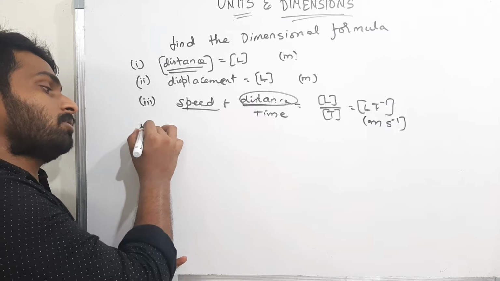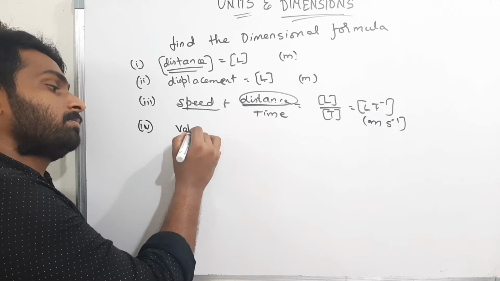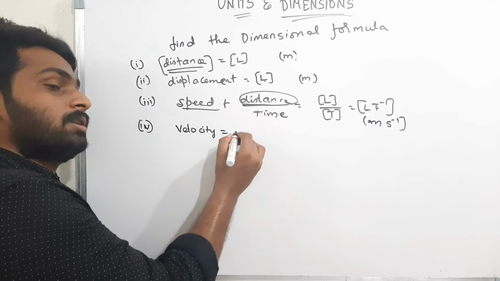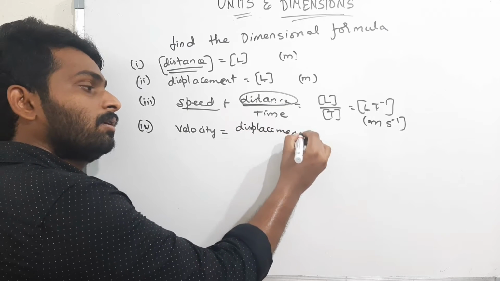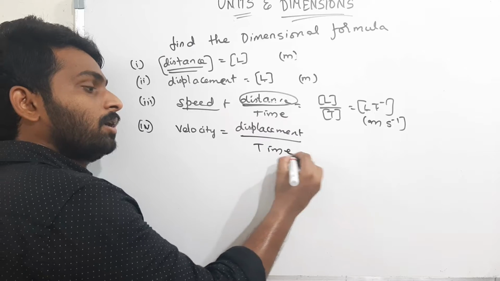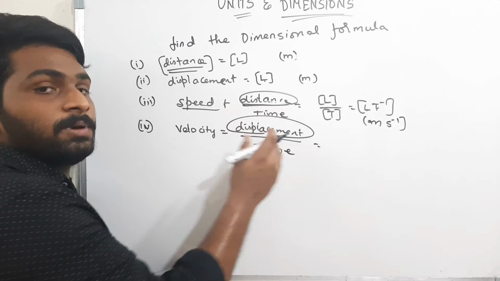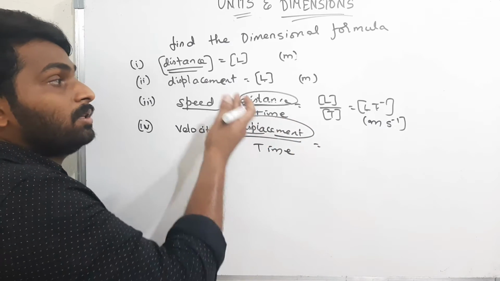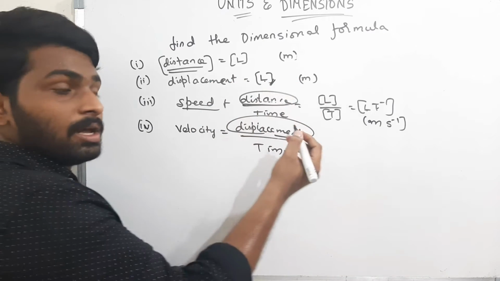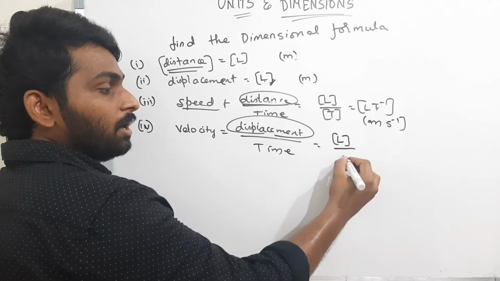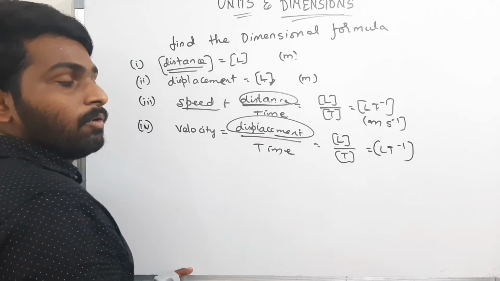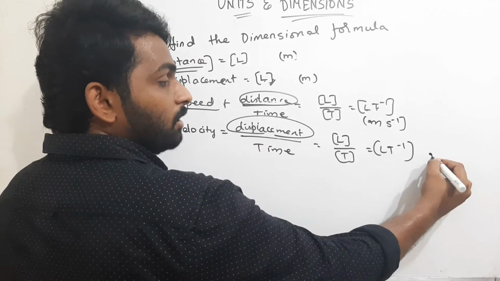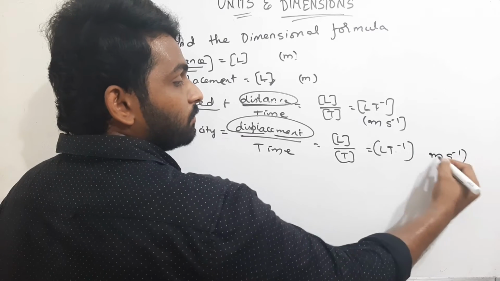Now, next one we will see about the velocity. What is velocity? You know it. What is the displacement by time? Now, what is the displacement? Displacement is also one type of length. That is nothing but the dimensional formula is L. Therefore, L by time. Therefore, what is that? L t power minus 1. Now, what is the SI unit of velocity? For length, meter. For time, it is second, s power minus 1.